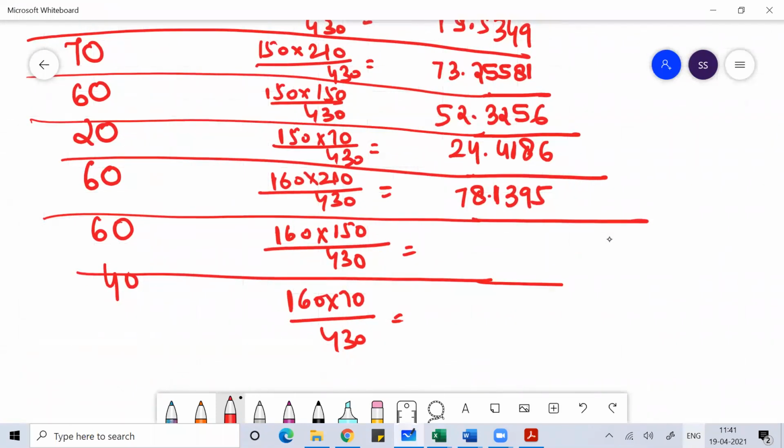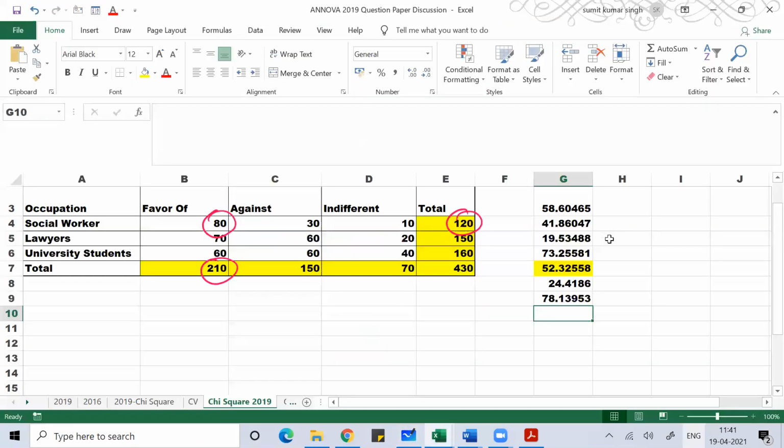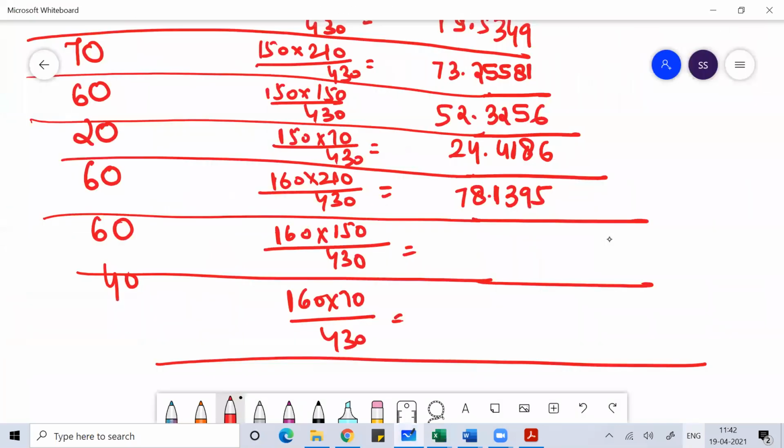Like this, I'll just find. Very easy; the only thing is it's a little bit boring. Then 160 into 150 divided by 430, you'll get 55.814.